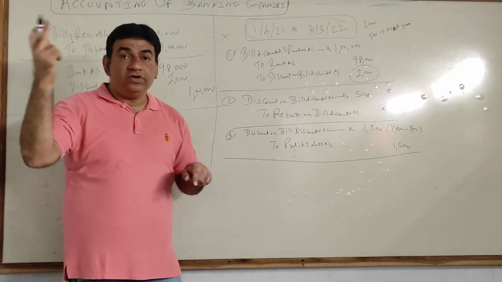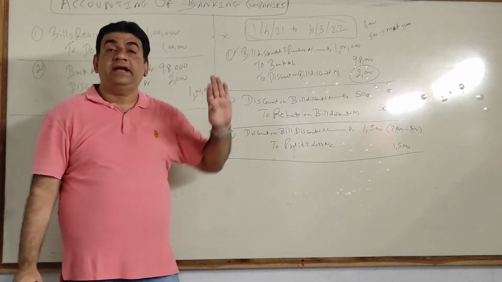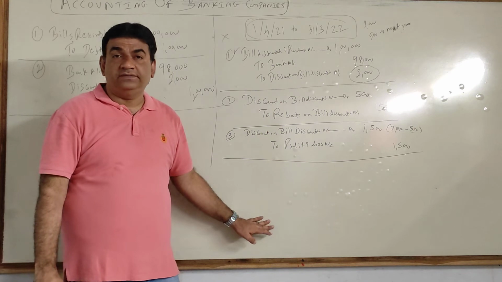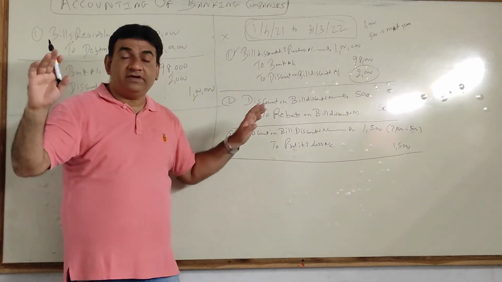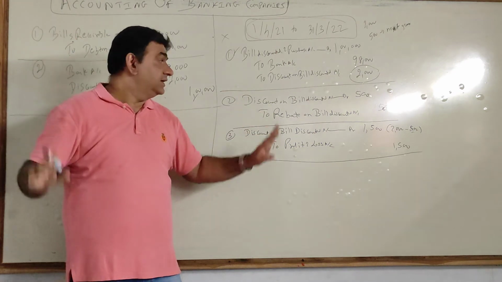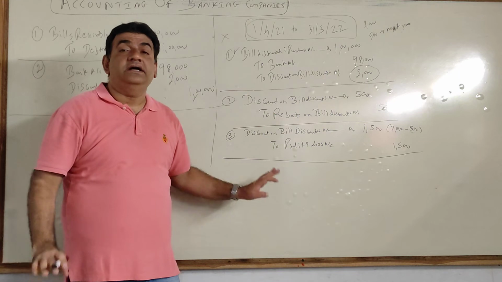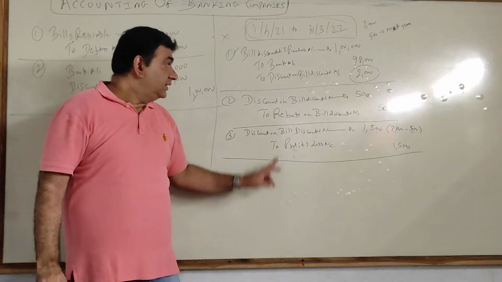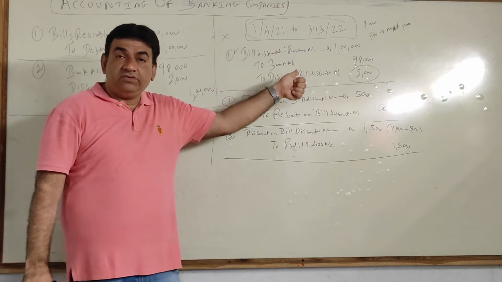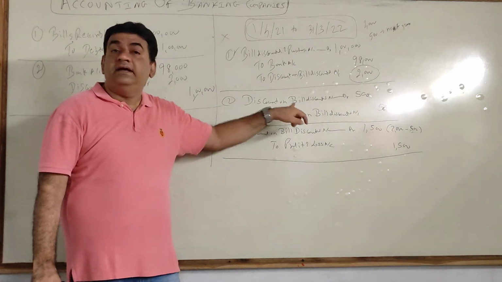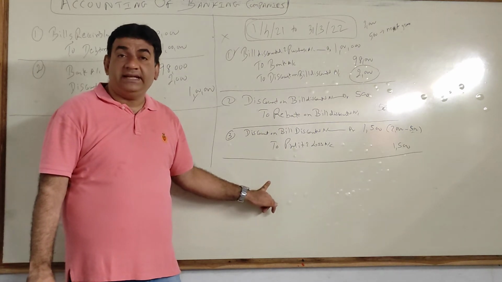But before you do that, you should know this concept. Then only that entry will become easier. Got it? And again, I'm repeating what I've repeated since my FYGC: please don't mug up the entries. Try to understand the logic. Okay? So see, these are the 3 entries: first, bill discounted; then rebate adjustment, discount; then transfer it to P&L.